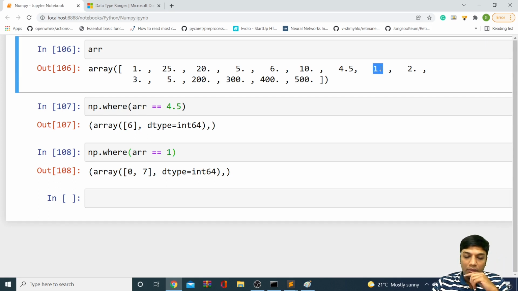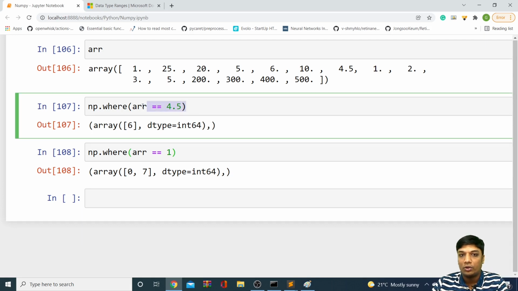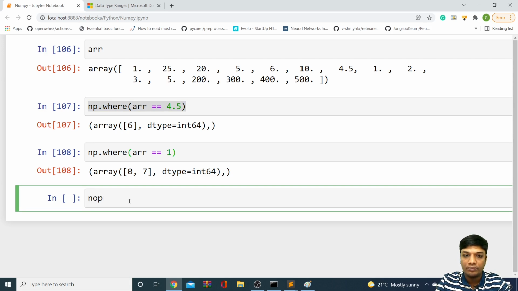Now, for example, I want to delete based on indexes. Then what can I do? I can do it like this: np.delete. I can use delete as usual.